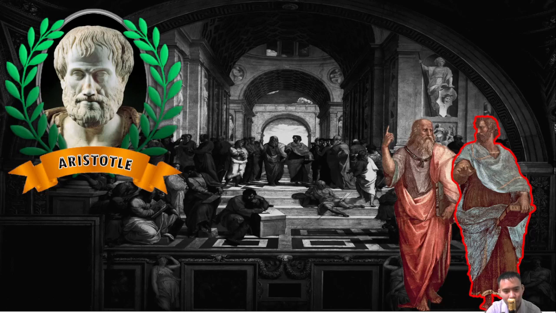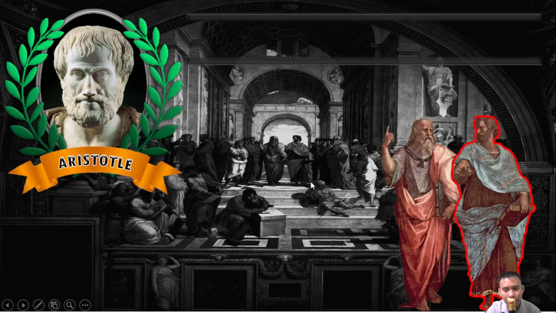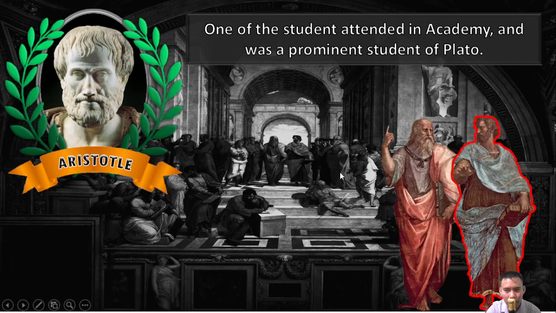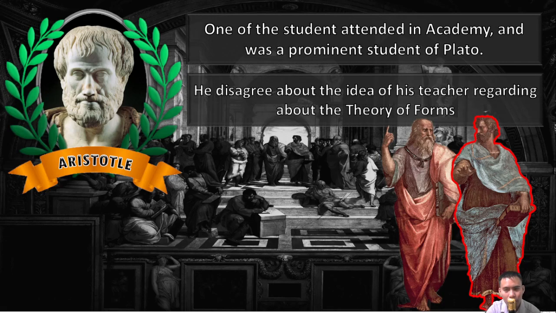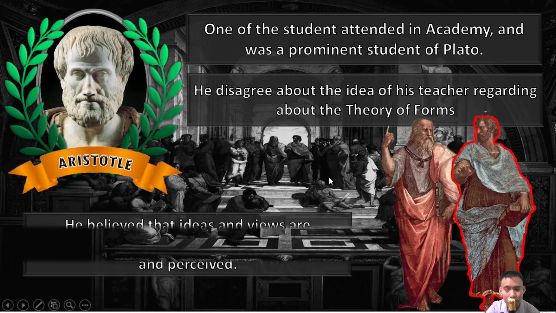Good evening. You will be surprised now, because this part will reveal the right person in the picture of the School of Athens. His name is Aristotle, and he is one of the students of Plato. He attended the Academy and was a prominent student of Plato. He disagreed with his teacher regarding the theory of forms.